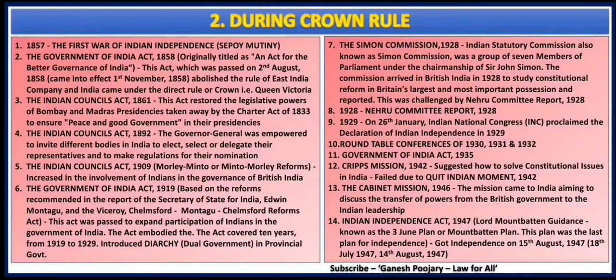And during 1929, to be precise on 26 January 1929, the Indian National Congress proclaimed the Declaration of Indian Independence. Now that is a very important date that you need to remember. When did INC proclaim the Declaration of Indian Independence? That is on 26th January 1929.